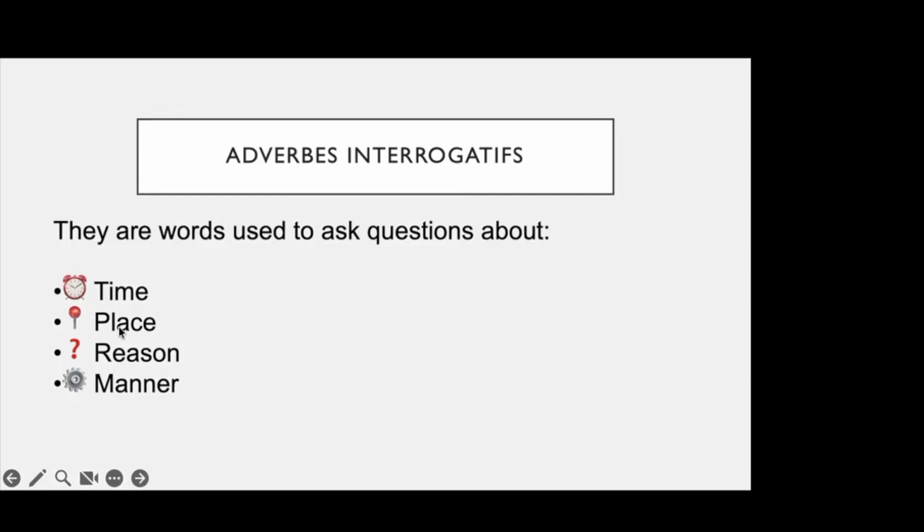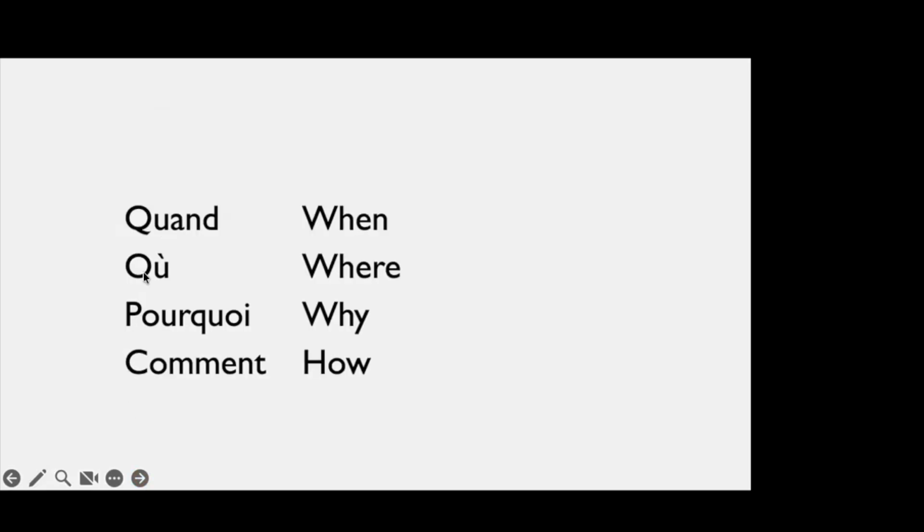The interrogative adverbs, when do we use? We use it for time, place, reason, maybe manner at times, right? So only these four we are going to see in this session for now. So first is quand. Remember Anon. And if you don't remember, you can always go back to the first session. Quand is when, où is where, pourquoi is why, and comment is how, right?